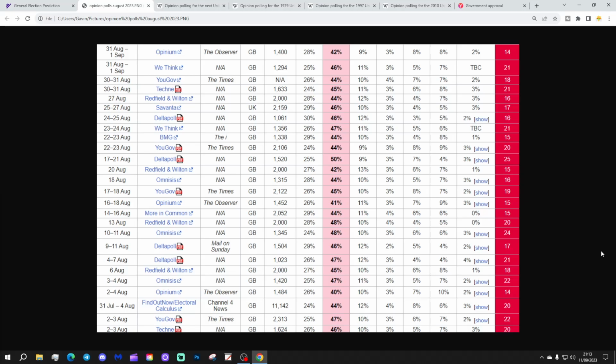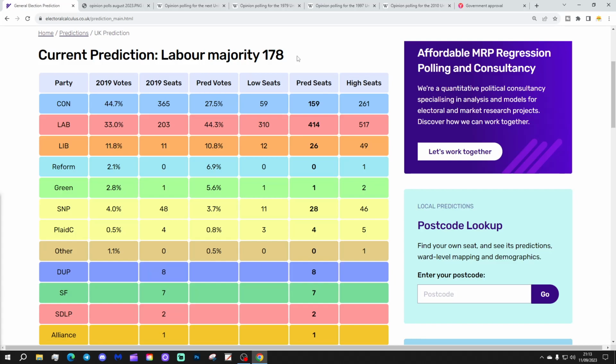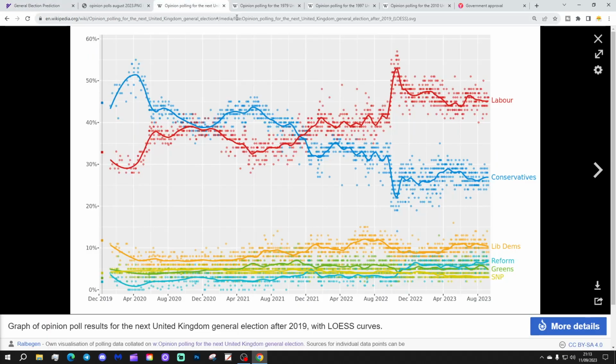There has been a slight narrowing of the lead, as we see there with the prediction going from a majority of 278 seats to 178 seats. But overall, still very grim times for the Conservative Party. This is how the overall opinion poll graph is looking. We see quite a large lead still from the Conservatives to Labour.